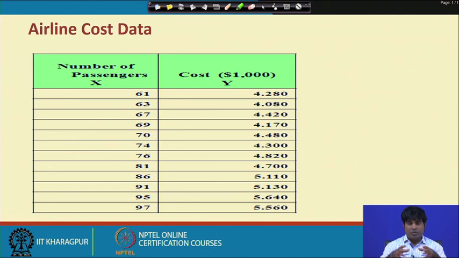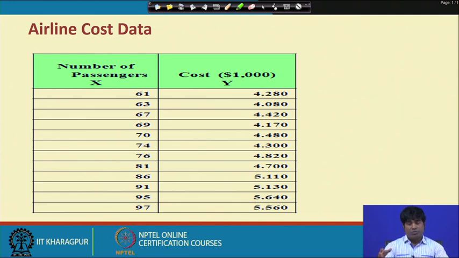So, obviously our modeling will be to determine or to predict the airline cost with respect to the number of passengers in the airline.